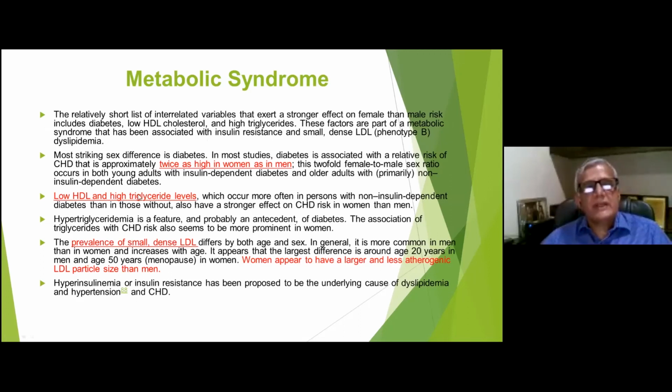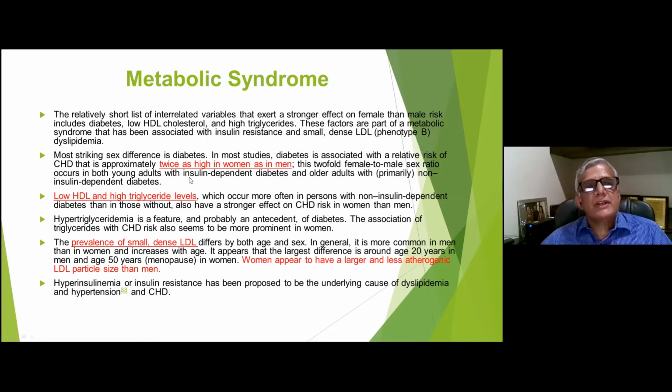Low HDL and high triglyceride levels associated with metabolic syndrome is one of the important risk factors for the CAD in these patients. And prevalence of a small and dense LDL is more in female, and they have larger and less atherogenic LDL particles compared to men. So there is more incidence of atherosclerosis in these patients.